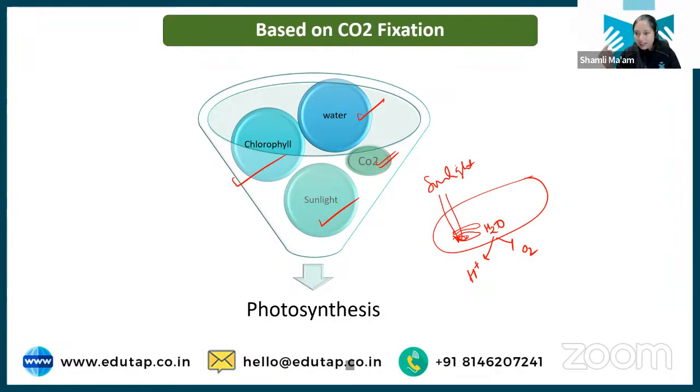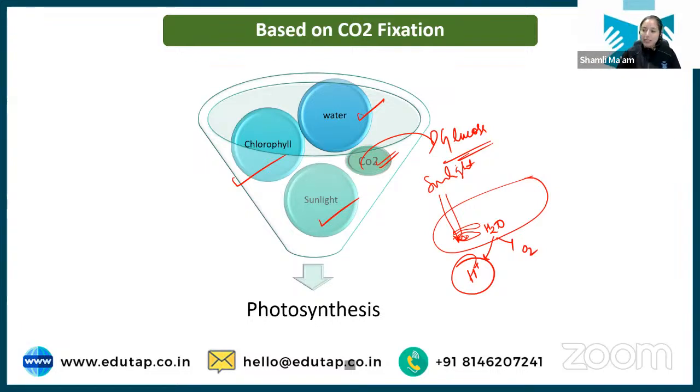This oxygen gets released into the atmosphere, and this hydrogen ion is very important because it activates some energy packets in the plant, or some form of energy in this plant, that helps in conversion of carbon dioxide into the glucose. So this is the process that happens inside the plant cells and how the carbon dioxide gets converted into glucose. I will again repeat.